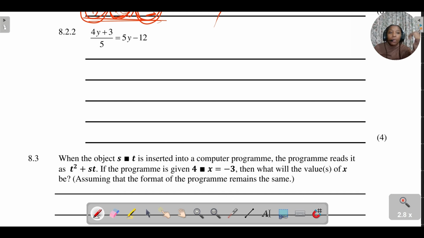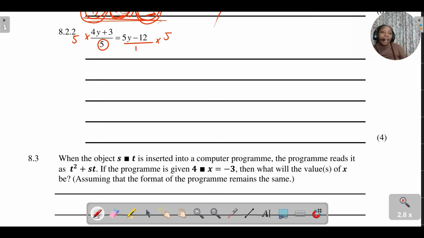Same thing here: if you've got a fraction, 4y plus 3 divided by 5 equals 5y minus 12 divided by 1, just multiply all through by the lowest common denominator. In this case, it's the lowest common multiple. So I'm just going to multiply that by 5. Multiply even the right-hand side by 5.